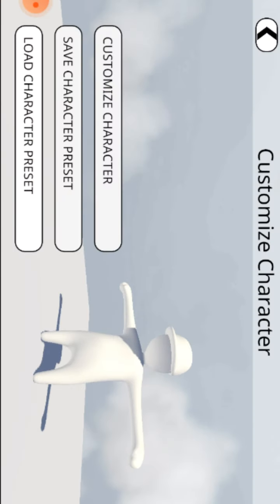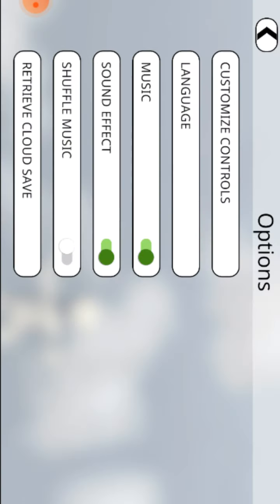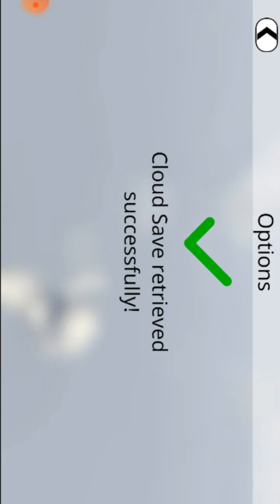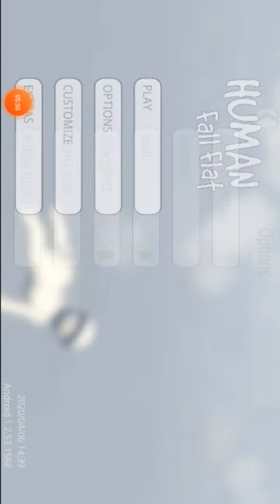First I go to options and click on retrieve cloud save. First it was loading and then it showed cross. After some more details it was loading unlimitedly. Like after 1 hour still it was loading. So this was a problem.